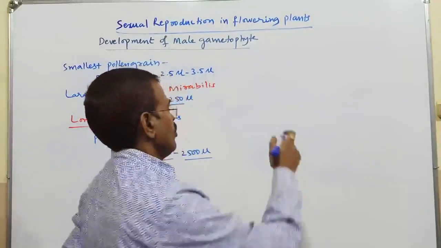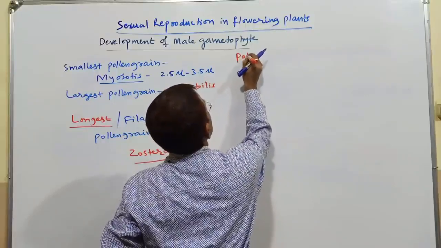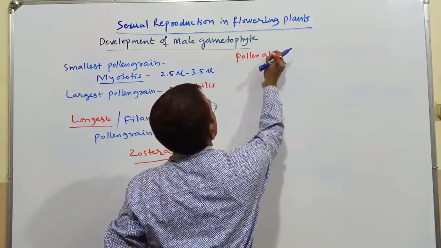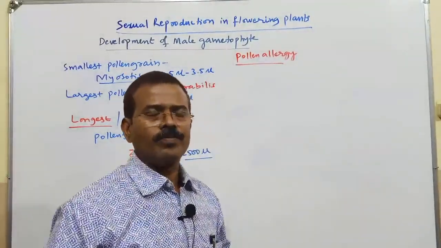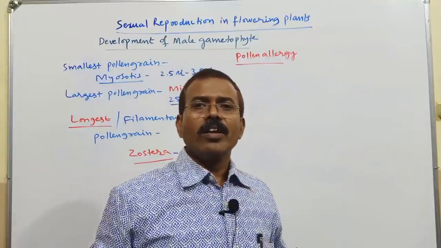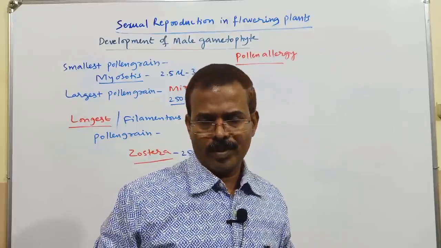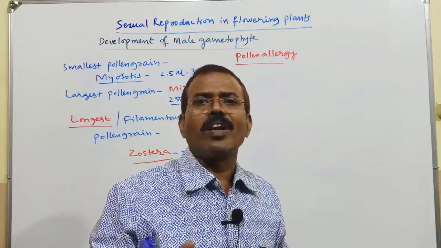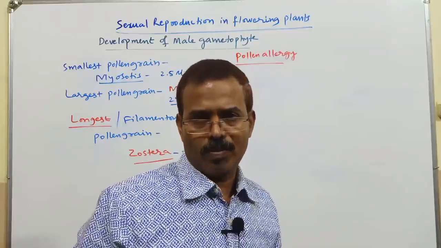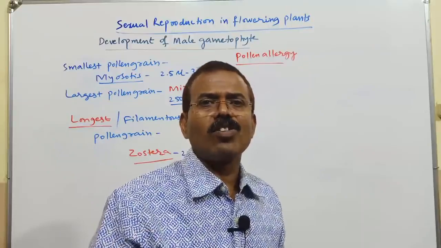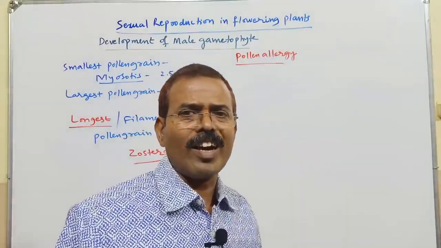Now the next concept, pollen allergy. You know about allergy, a sensitive reaction of a person against a particular substance. A sensitive reaction of the immune system of a person against a particular substance is known as allergy. Different people will have different kinds of allergy.